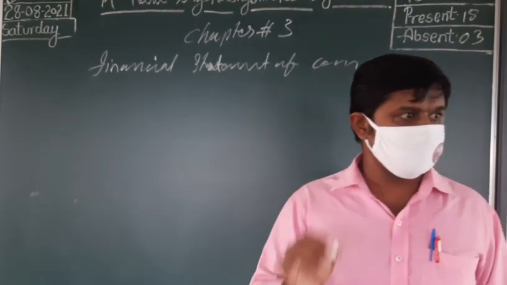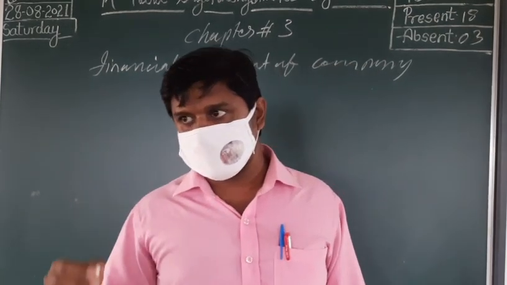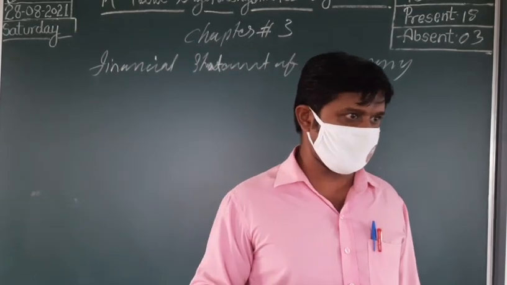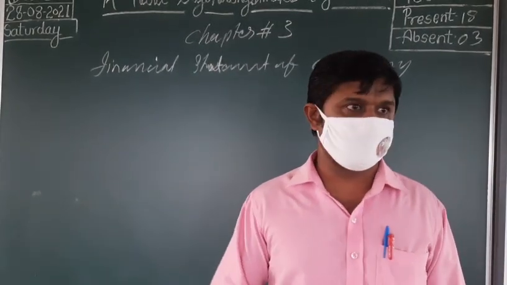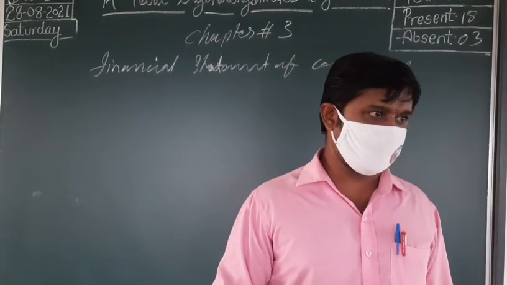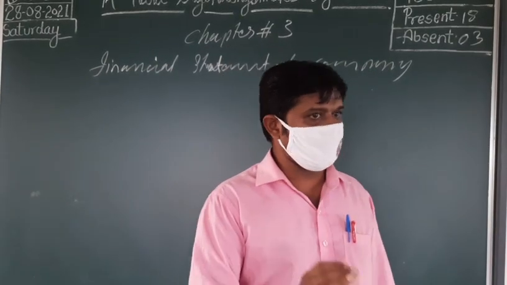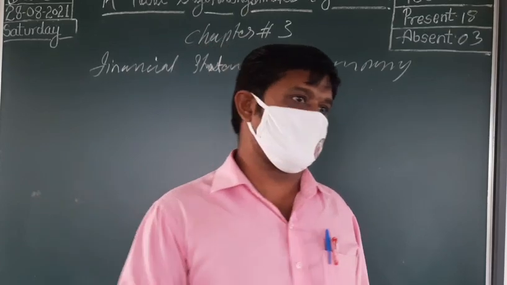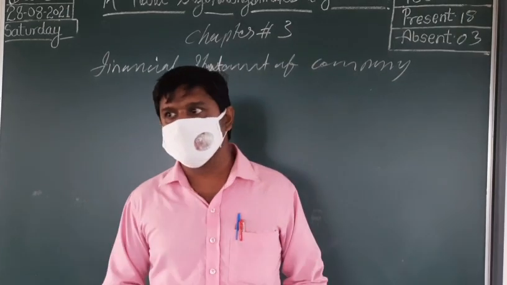Bills payable: last year you already studied that in the chapter on bills. When a bill is written, it is a written document like a promissory note. You heard about promissory notes. Like a promissory note, a bill is written for this much time, and within that time the amount will be paid off. It is a written agreement we are making. So bills payable and sundry creditors together are known as trade payables. That is a short-term liability. Clear now? That is current liability or short-term liability. What is trade payable?